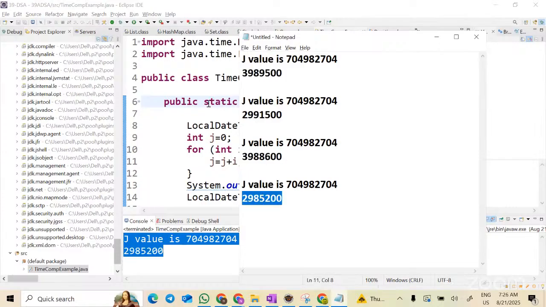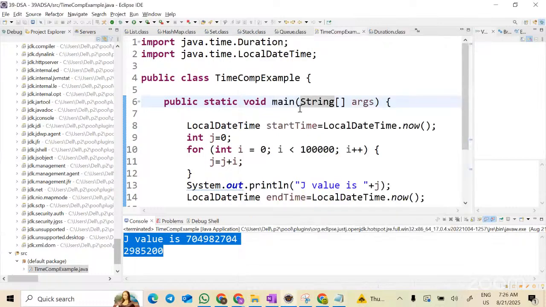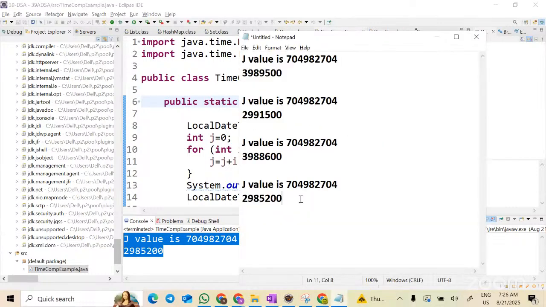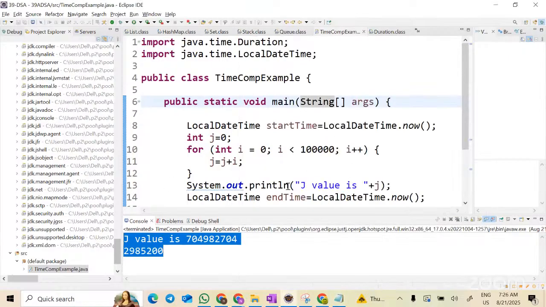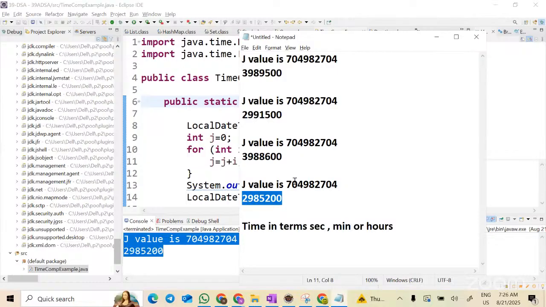Why is it so? Because it depends on your RAM, operating system, etc. So if someone is asking what is the time complexity of this program, is telling the time complexity in terms of seconds, minutes, or hours correct? This program is taking this many nanoseconds on my laptop because I have 8 GB RAM.